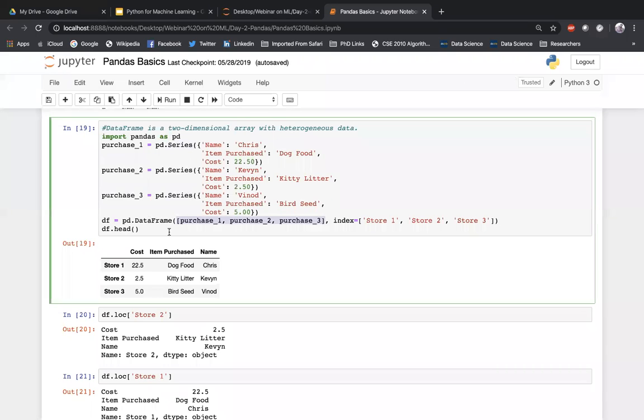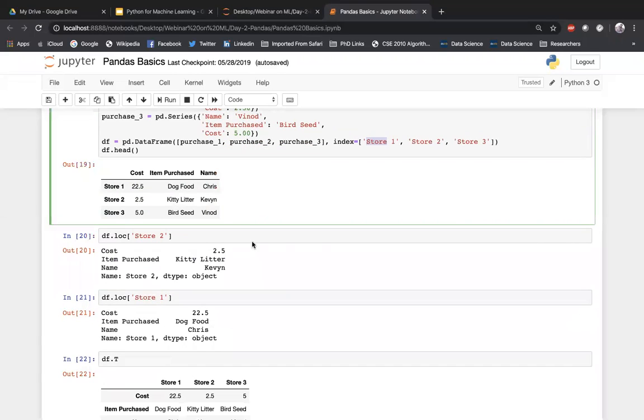So what will happen? Like I said, it will take these 3 series and create a data frame. For each series, I'm giving them names, I'm giving them the index: store 1, store 2, and store 3. So you can see that this is one series, the second row is another series, and the third row is another series. And these are store 1, store 2, and store 3, the index that I've given to them.